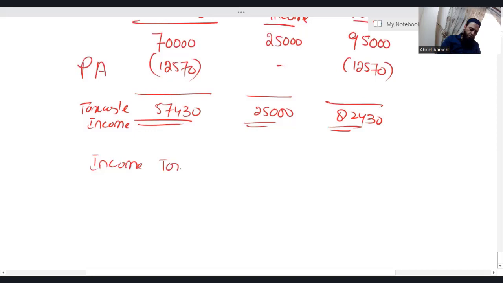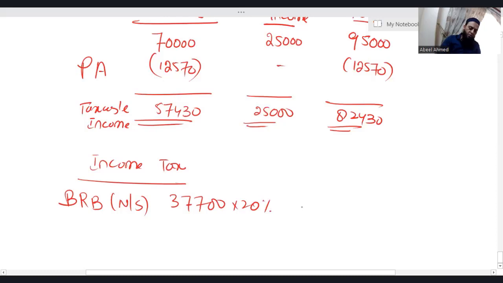Income tax. Taxable income in the column of non-saving is more than the basic rate band. So first we have to utilize the basic rate band, obviously. Basic rate band, non-saving, 37,700, and the applicable tax rate is 20%, which gives us 7,540. Now we have 57,430.